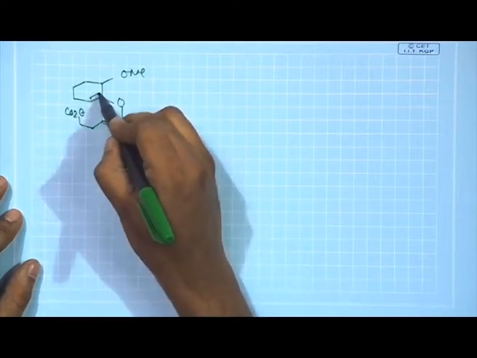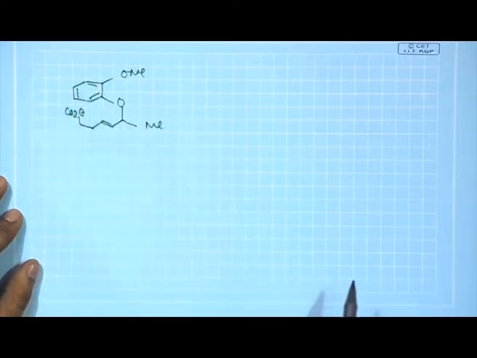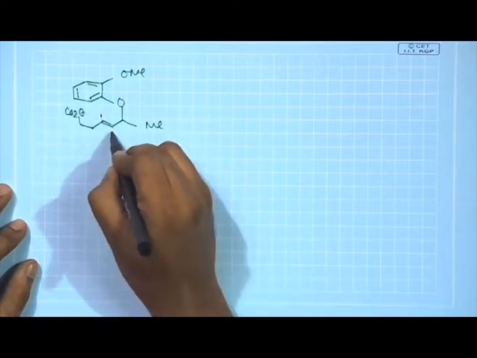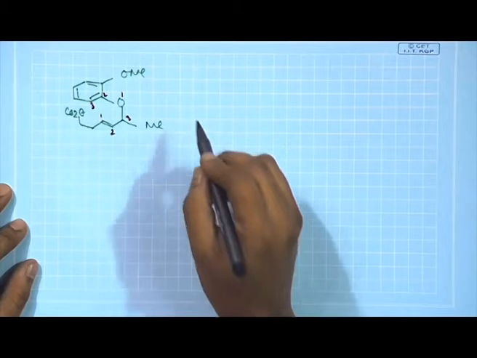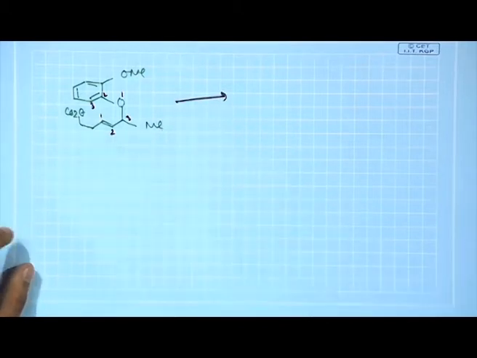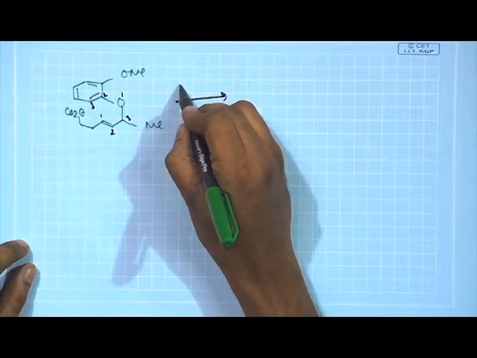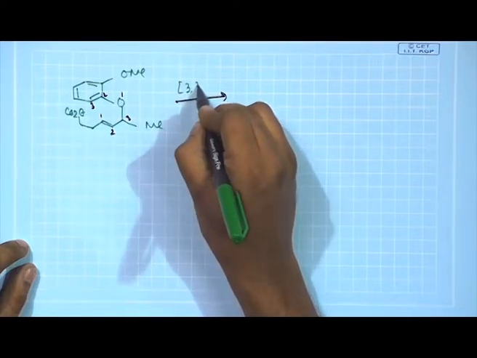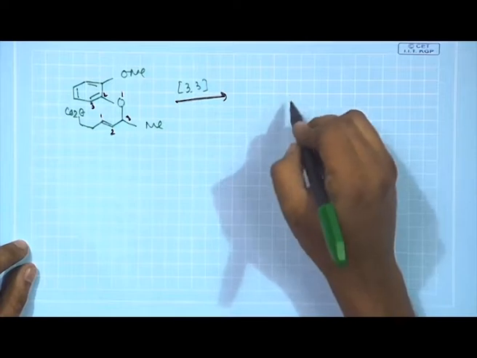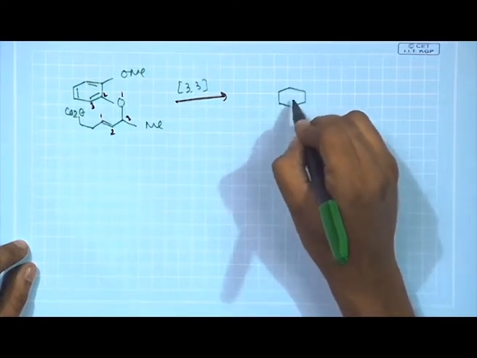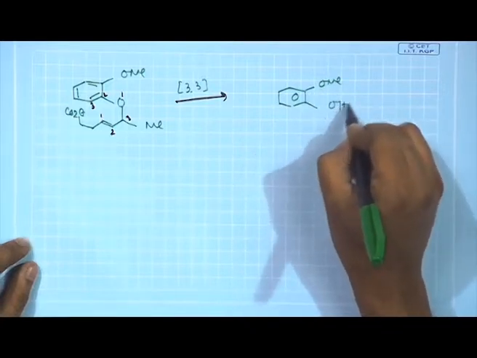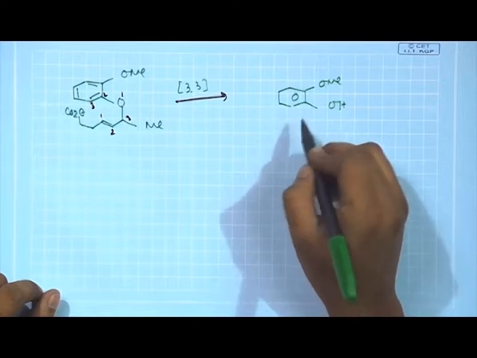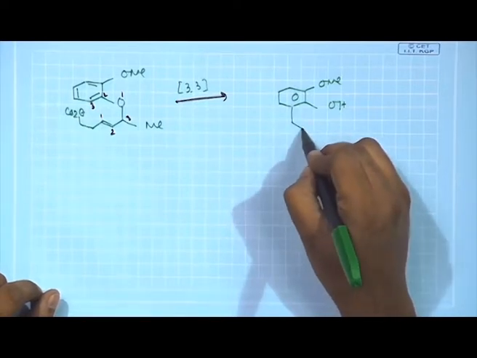So, what do I try to do? We put the aromatic ring as it is. Okay. Now, you see, say 1, 2, 3, 1, 2, 3. So, a 3,3 sigmatropic rearrangement or Claisen rearrangement will be taking place, and once this 3,3 sigmatropic rearrangement takes place, we will basically get the phenol here, and then this part will be your